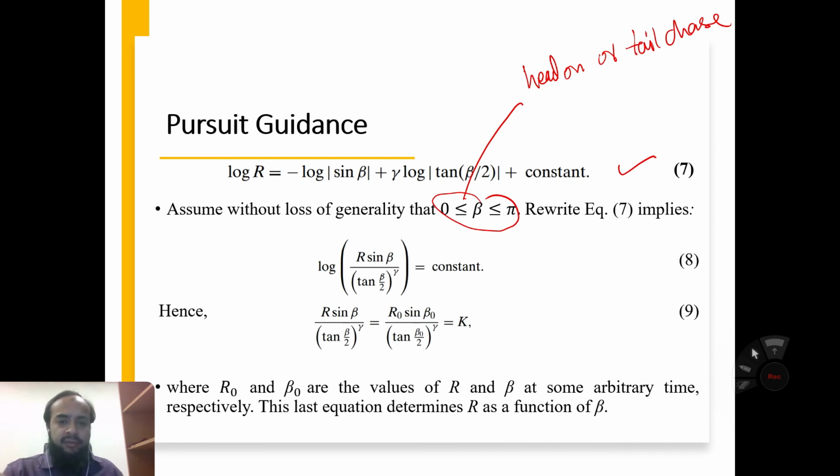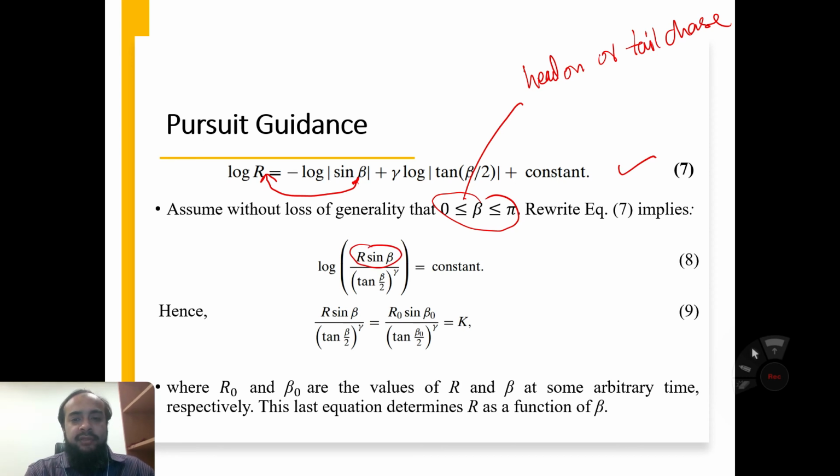If we move this variable to here, then this will be plus. So we can apply some logarithm rules. Applying the logarithm rules, the multiplication of log r and sine beta is the same as this one.